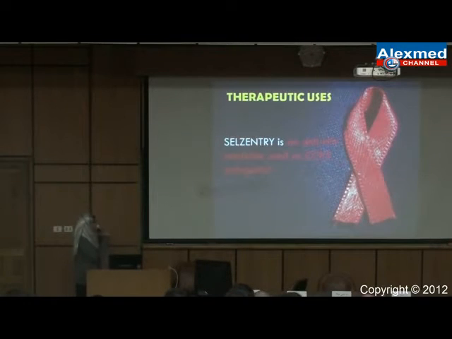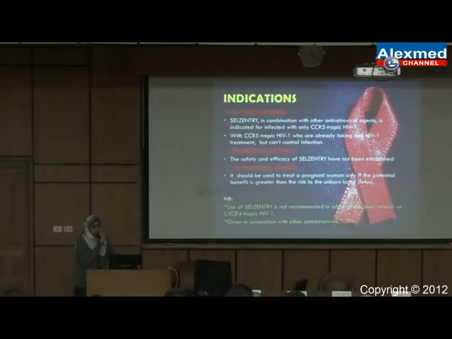The therapeutic uses: the only use for Selzentry is as an anti-CCR5 antagonist for HIV patients. For the indication, we talk about three categories: the adult patients, the pregnant women, and then the pediatrics. For the adult patients, it can be used for both naive and experienced adults, meaning those who have been taking medicines for a long time and those who have recently started taking medicine.